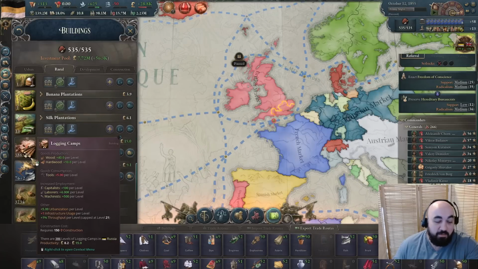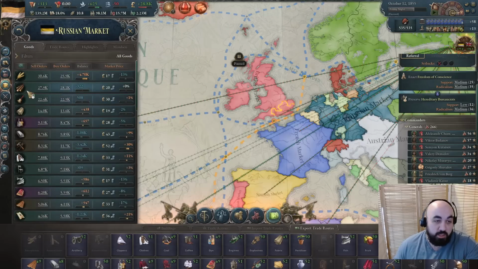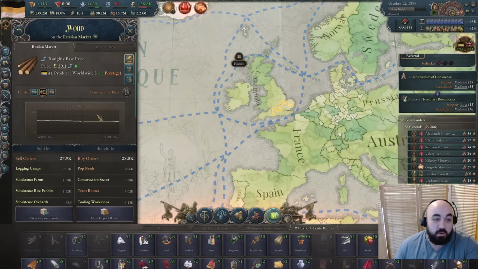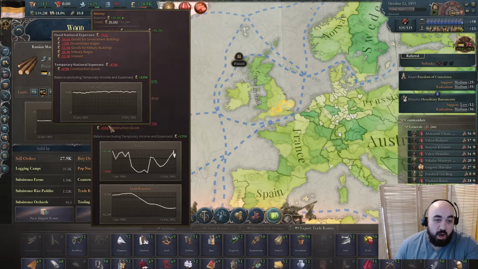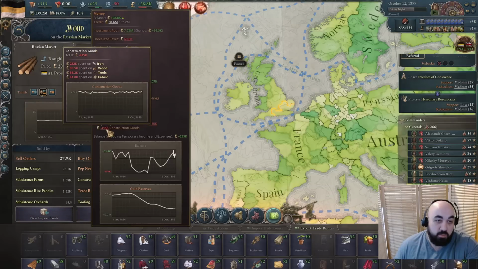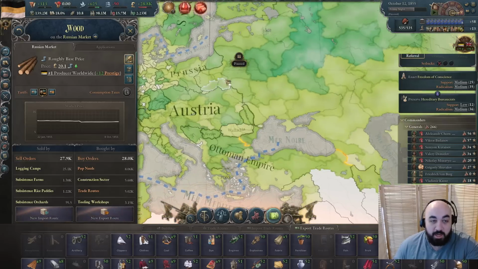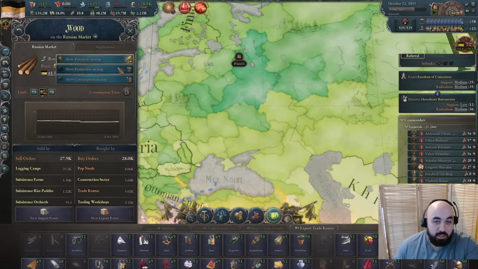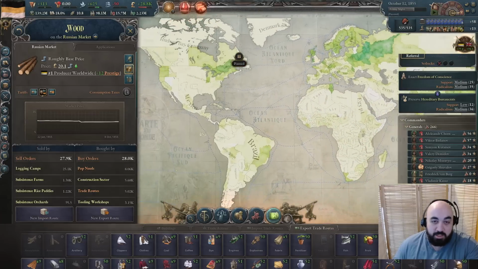You know, we have nearly 400 of these, and so if we can expand the price or increase the price of timber, this is good for us, even though it is a government, we are consuming it as part of government construction goods. As part of construction goods, we are consuming a decent chunk of wood. It doesn't really matter because such a huge percentage of our economy is this wood, because if we sort by, let's see, production on map, we see almost all the world's wood is coming from us.